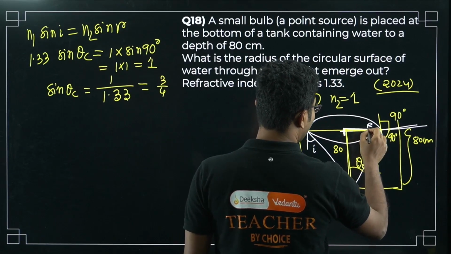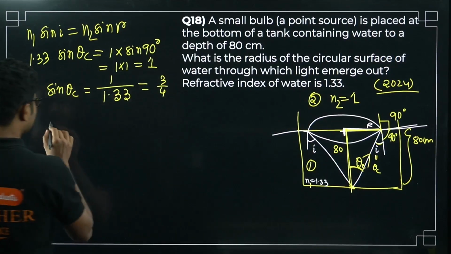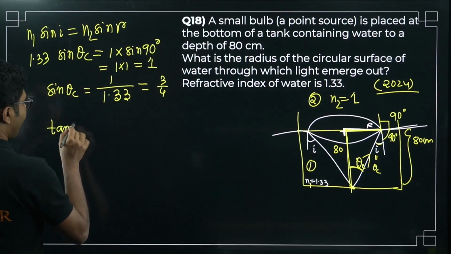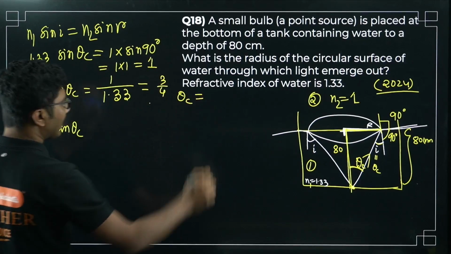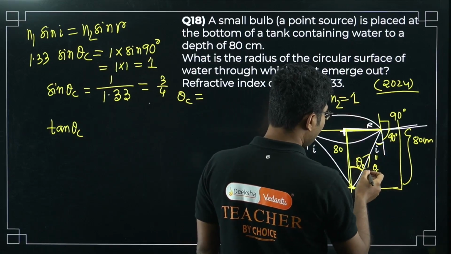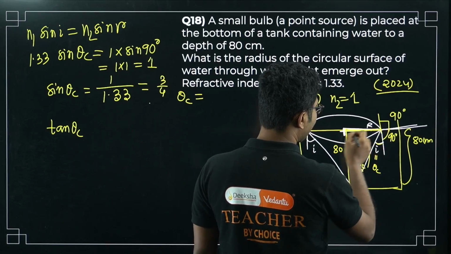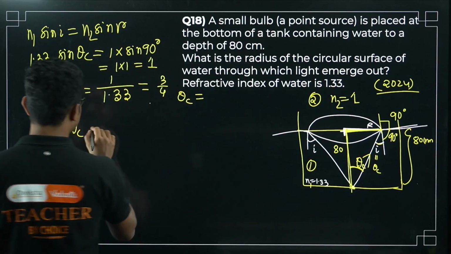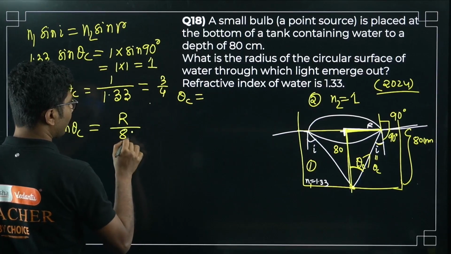This angle will be theta c. So tan theta c, you can calculate the value of theta c from here. Tan theta c is perpendicular by base.